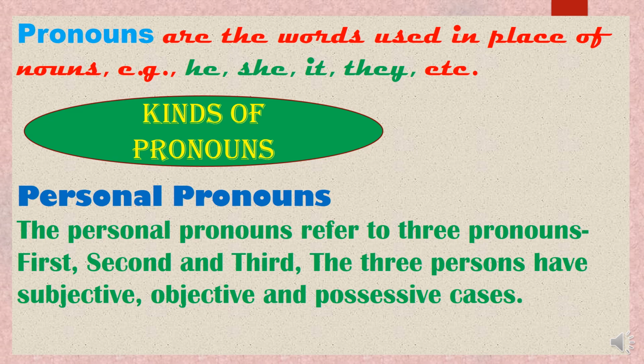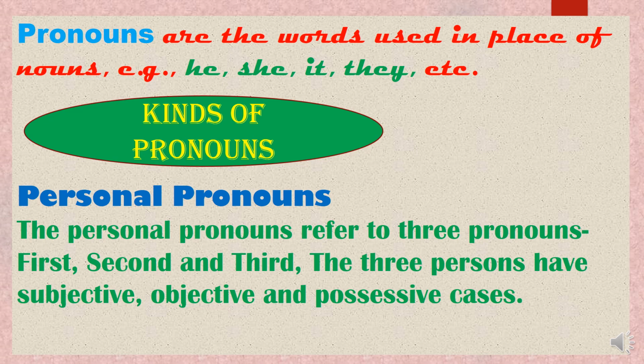So now we are starting our chapter, kinds of pronoun. The first kind of pronoun is the personal pronoun. What is the first kind of pronoun? The personal pronoun.